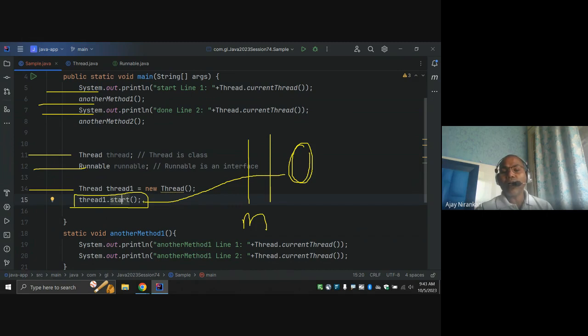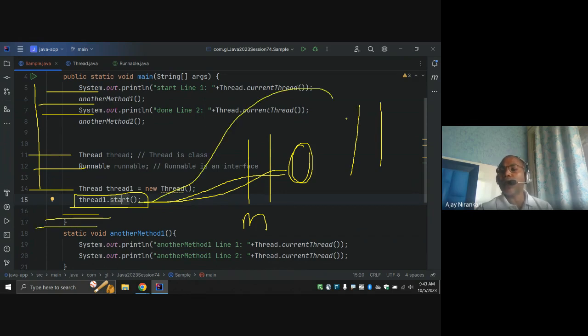So they are started in parallel in a different thread, and after that they are going to do another work. The main thread, the current thread, is again going to work on the next line, and parallelly this thread is also going to start whatever they are going to work on in parallel. So the start method's responsibility is to generate a new thread parallel to the main.